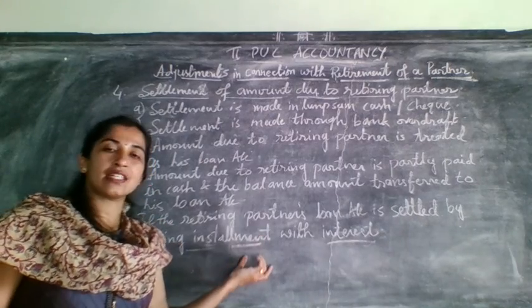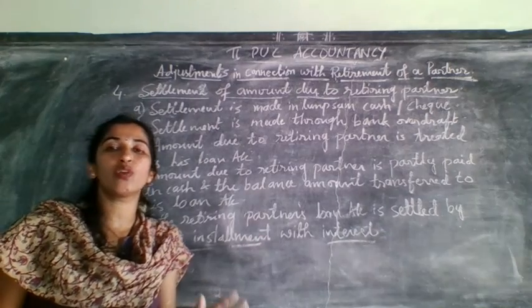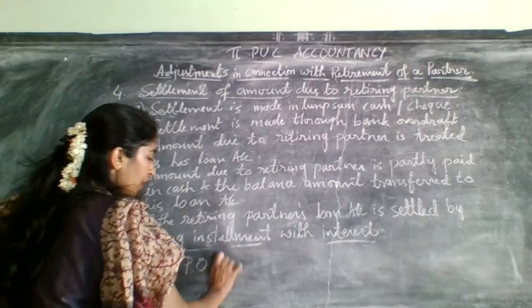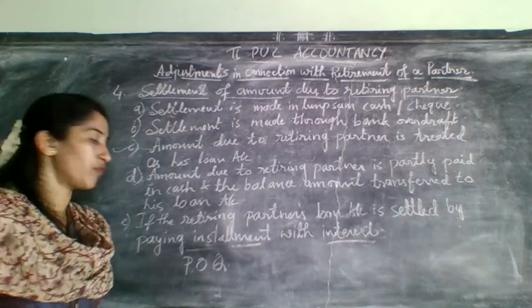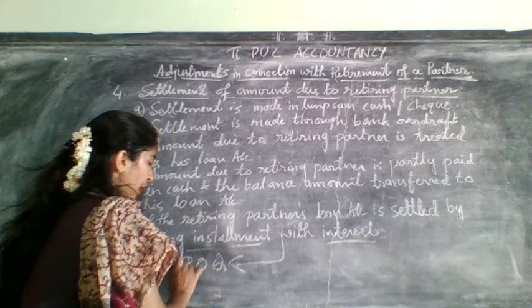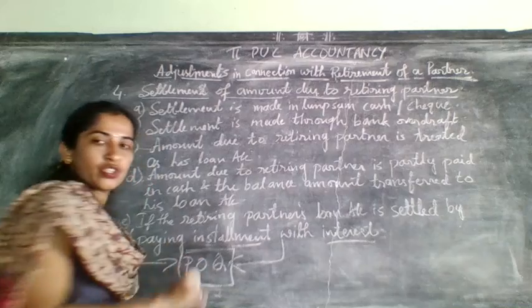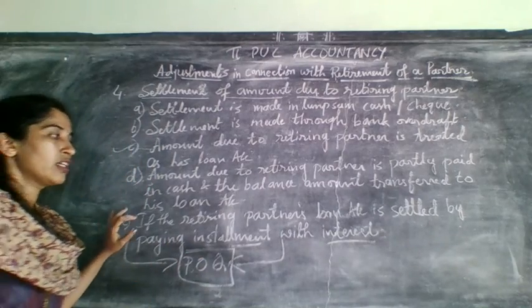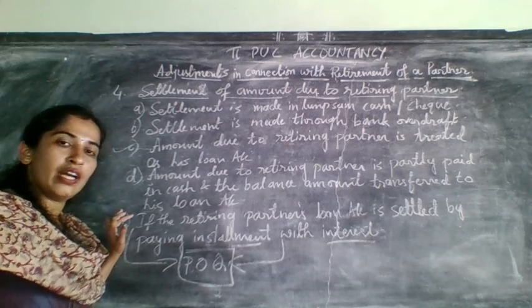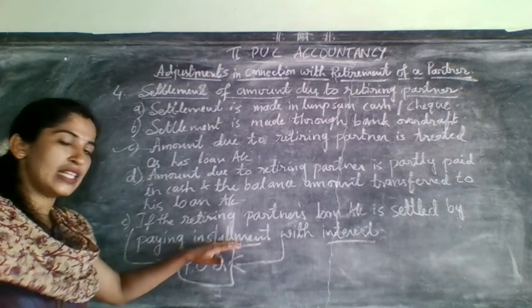But this type they will not give you for 12 marks. This will come for practical oriented question. This fifth case will come for which one? Practical oriented question. That's why I have not mentioned it there. His account was transferred to his loan account and it was paid in installments.